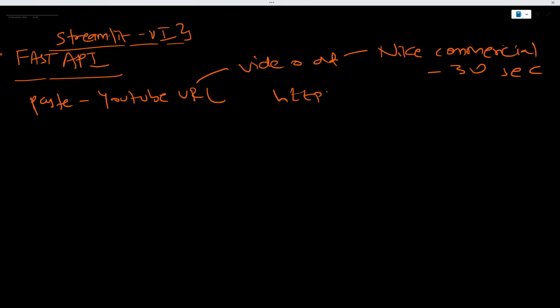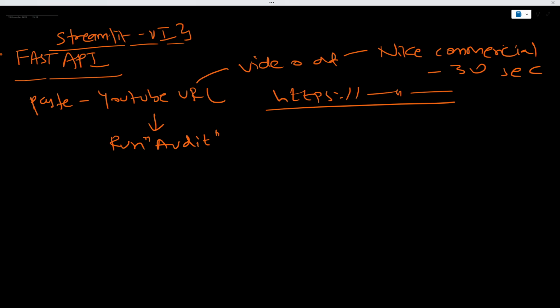You are going to take the link and paste this URL. Once you paste this URL in the project, you're going to run something called an audit. Now once you run the audit, this will send a signal to the FastAPI backend.